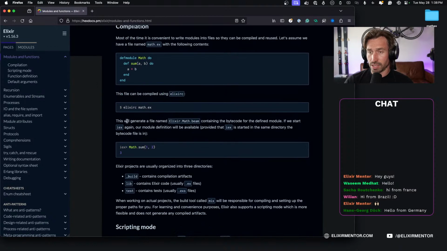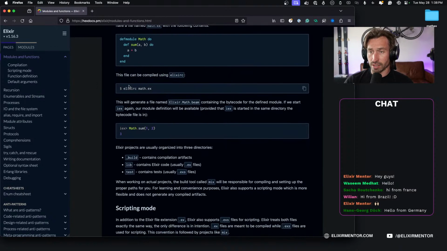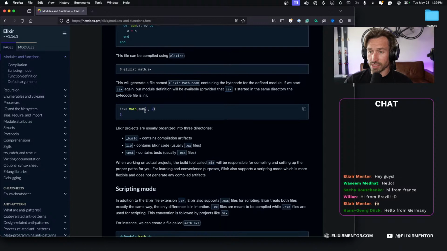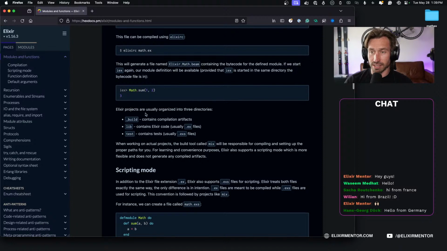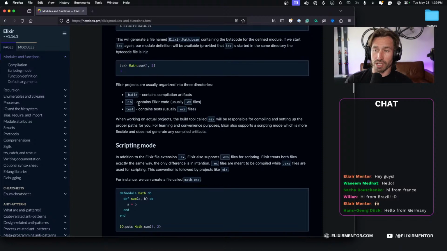Where were we? All right, so this will generate a beam file containing the bytecode for the defined module. Yes, that's cool. We saw that. And then we were still able to access this in the Elixir shell. Now, Elixir projects usually are organized into 3 directories. _build, and this contains all the compilation artifacts.